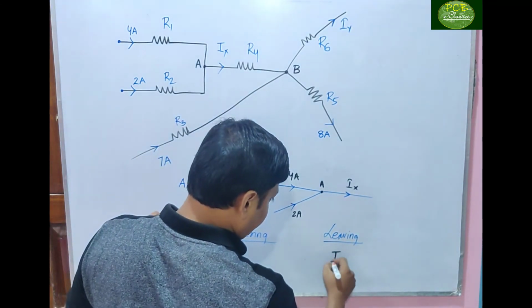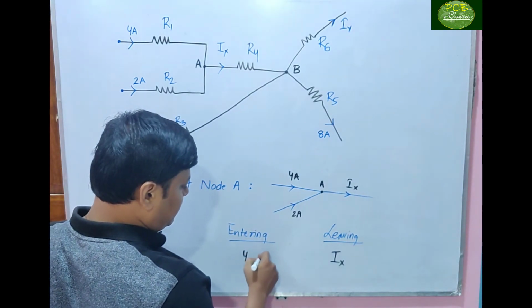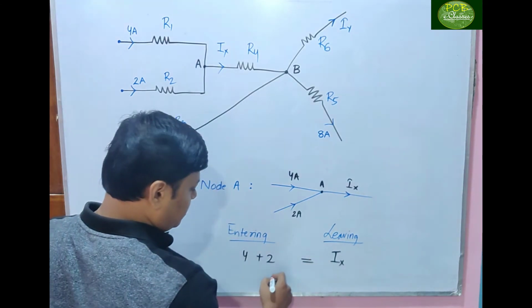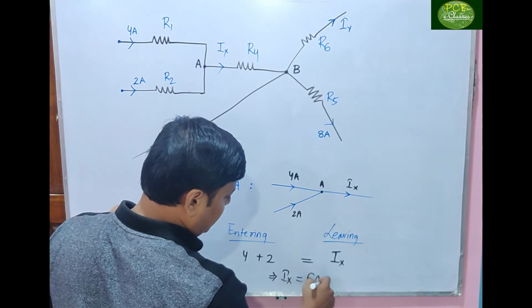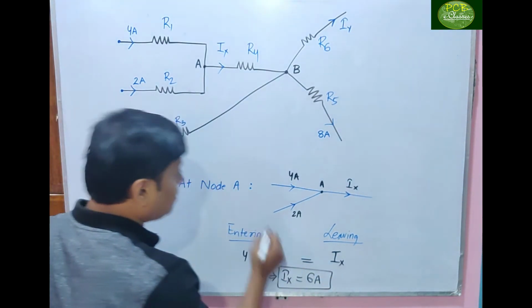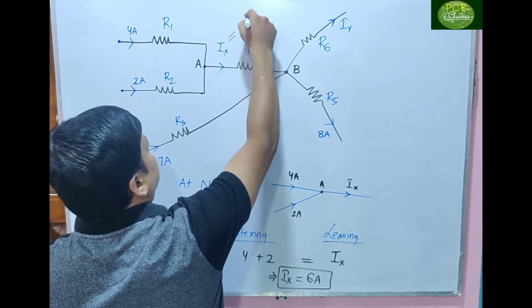Ix is leaving. 4 ampere is entering, 2 ampere is entering. This implies that Ix equals 6 ampere. Clear? So Ix is equal to 6 ampere.